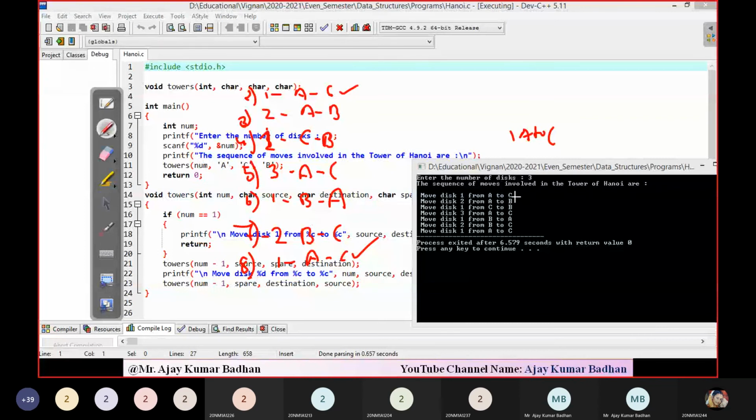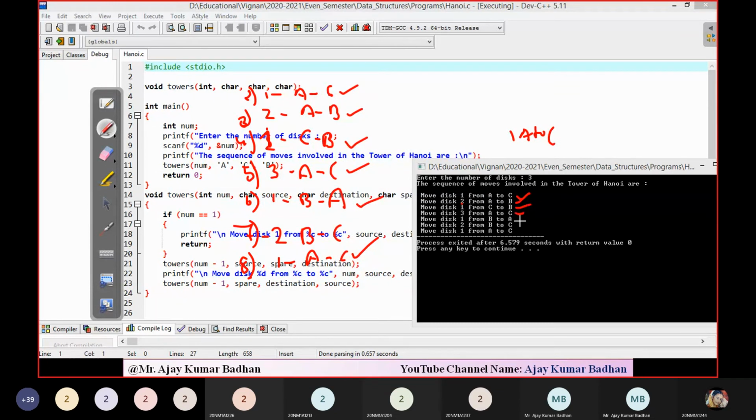A to C. Did you get it? So disk number 1, A to C. Then disk number 2, A to B. Did you get disk number 2 from A to B? Then again, disk number 1 from C to B. You can see disk from C to B. Next, the third disk from A to C. You can see A to C, the disk number 3.